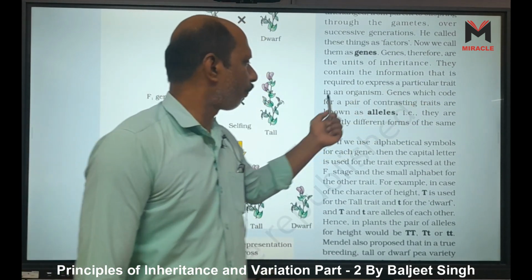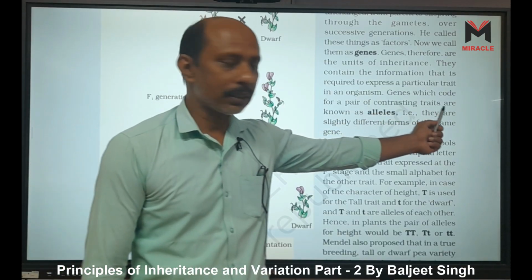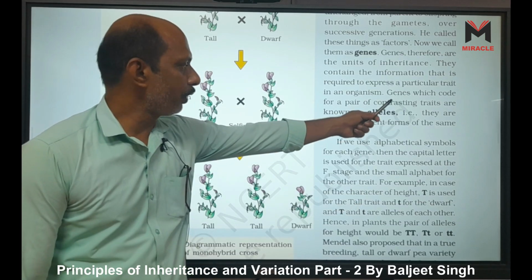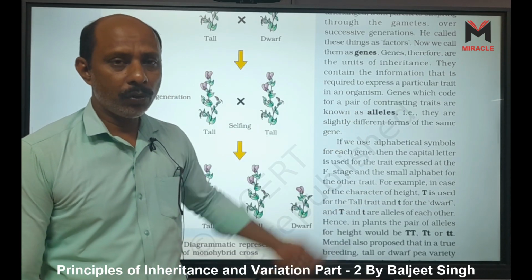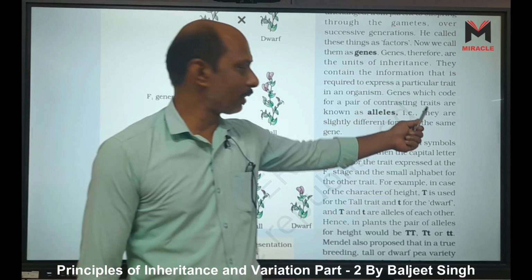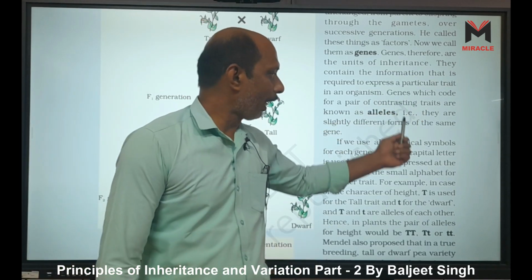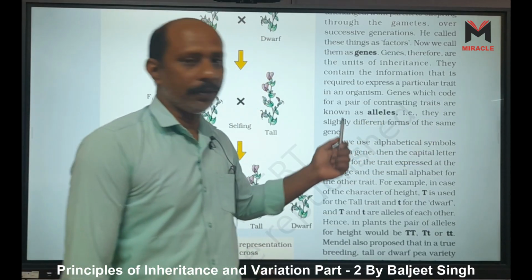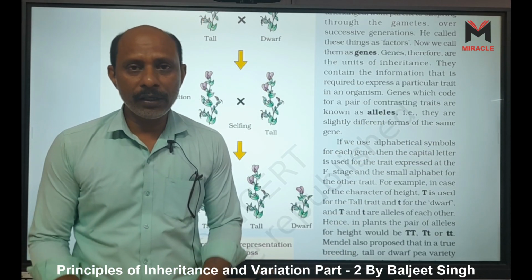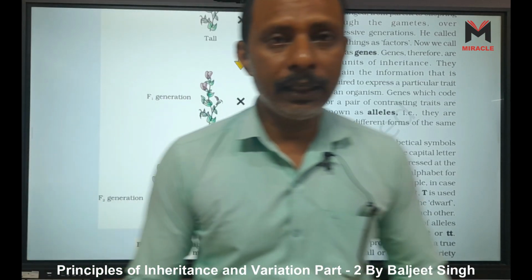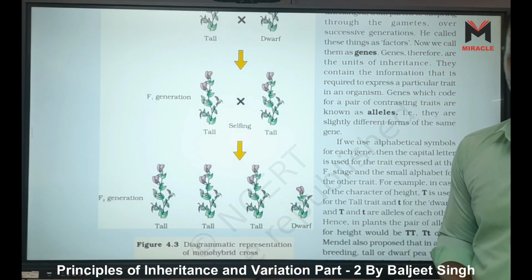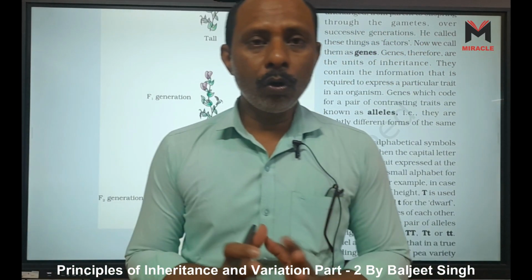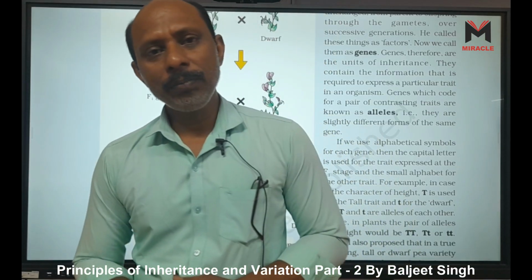Genes which code for a pair of contrasting traits are called alleles. Genes which code for a pair of contrasting traits are known as alleles. That means they are slightly different forms of the same gene, alternatives of the same gene, and they are present in homologous chromosomes at the same loci.